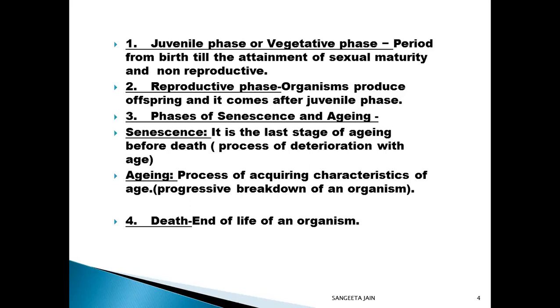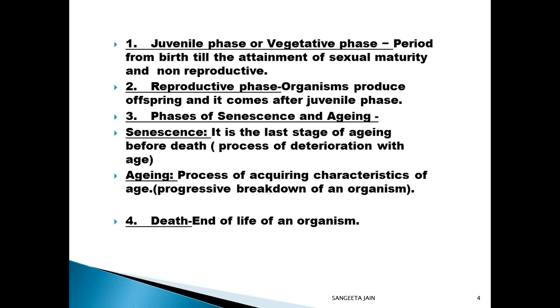The juvenile phase is succeeded by the reproductive phase in both plants and animals. In the case of plants, this phase is marked by the appearance of flowers. In animals, organisms produce offspring. This is the reproductive phase.